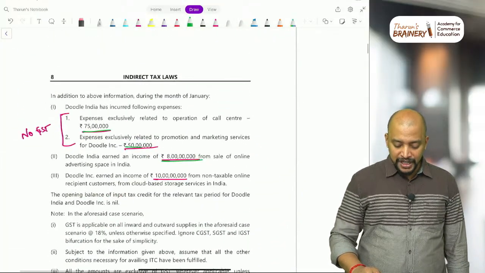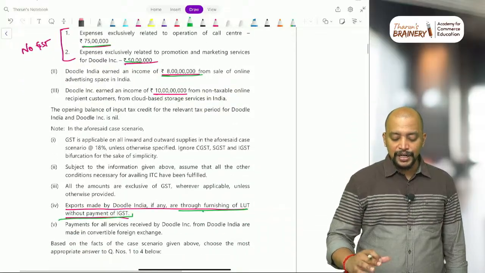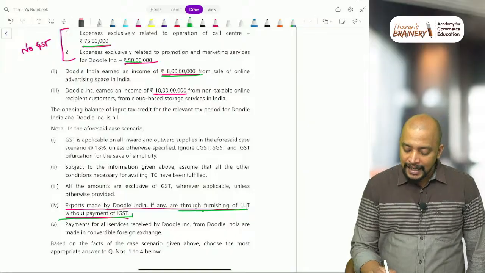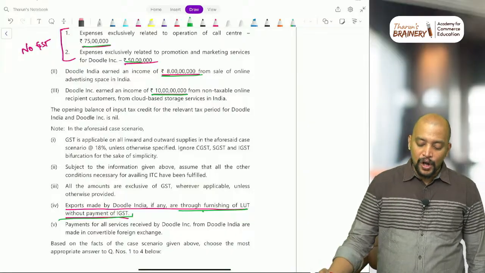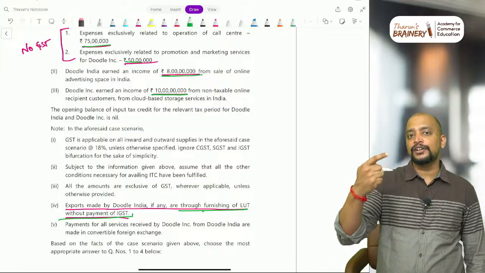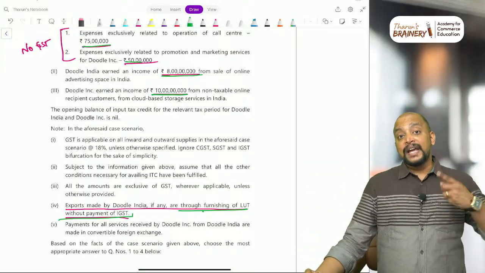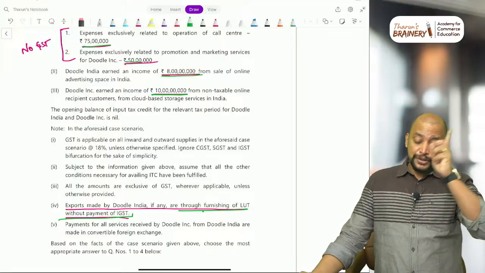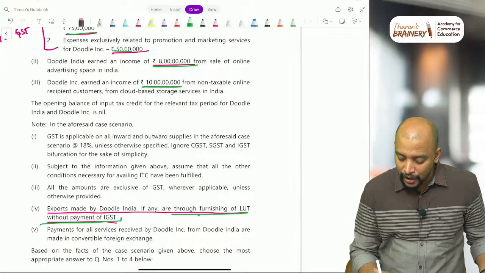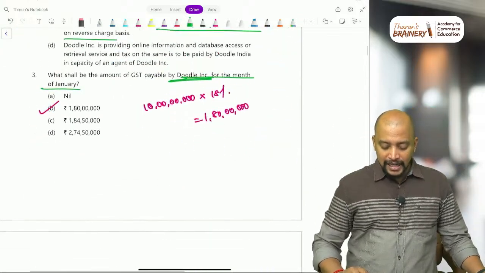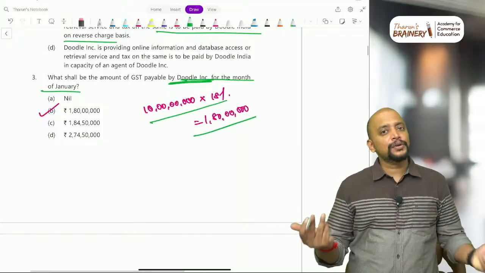For the month of January, first we will see what Doodle Incorporation is getting. Doodle Incorporation earned an income of 10 crores from non-taxable online recipients from cloud-based services. In case of import of OIDAR services by a non-taxable online recipient, the liability to pay GST is on the supplier outside India. So Doodle Incorporation should pay on this 10 crores. And on this 10 crores, the rate of GST will be 18%.